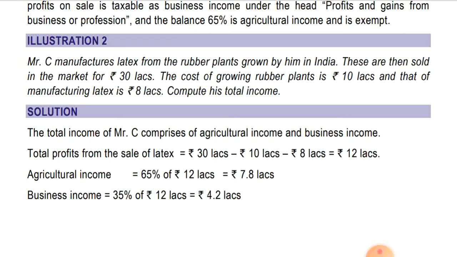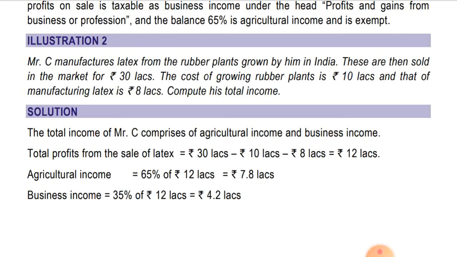So in this case, 30 lakhs minus 10 lakh minus 8 lakh, that is coming to 12 lakh, and we'll segregate that 12 lakh into 65% and 35%. 65% will be agriculture income, and 35% will be business income. Okay, let's see the solution.